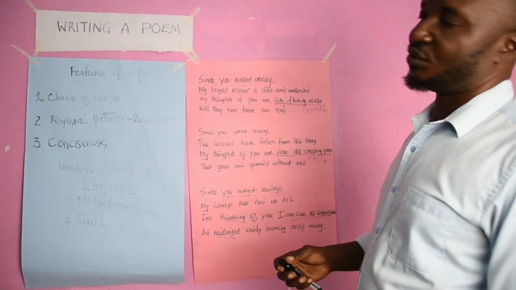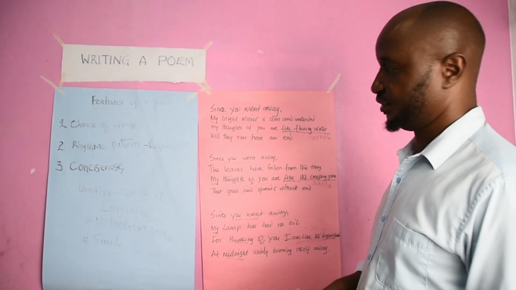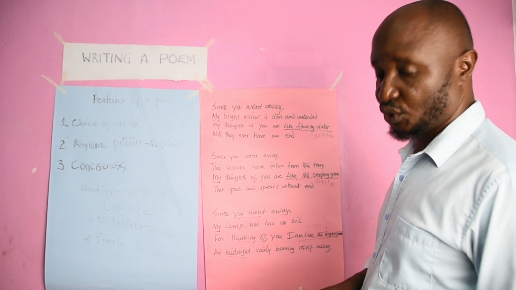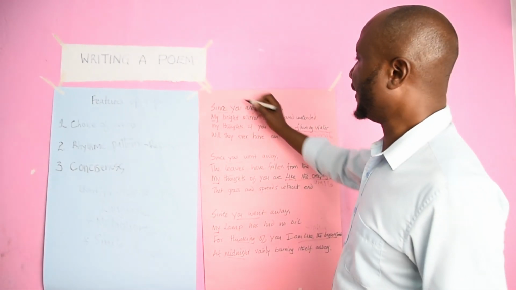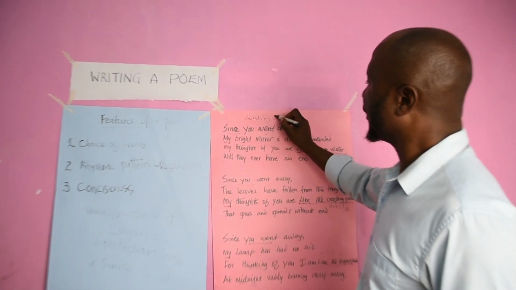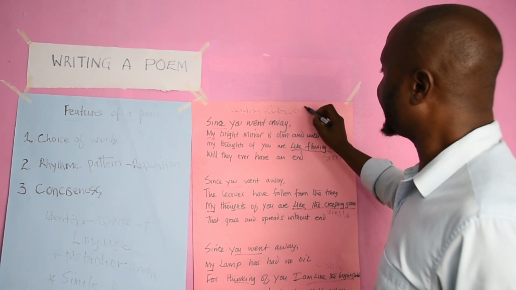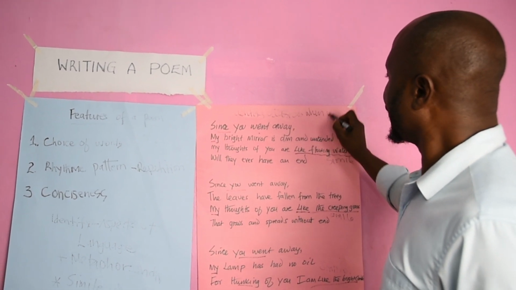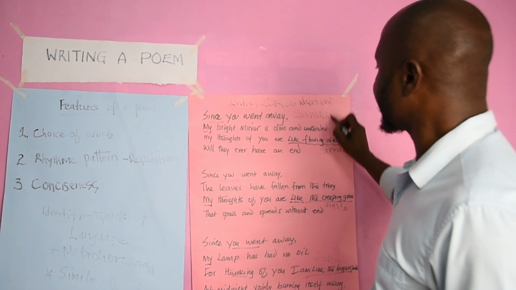What I'd like to ask you as we wind up is to put yourselves into pairs and identify occasions when we can write poems.